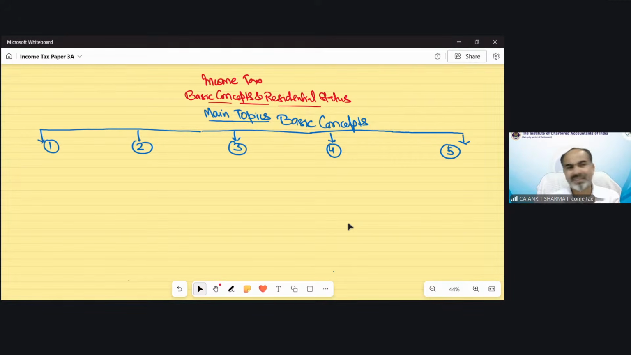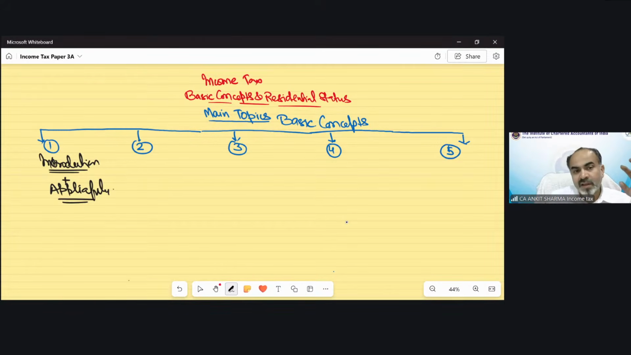In case of basic concept, I have divided that chapter into 5 major topics, which we have already discussed. First was the introduction part of the chapter, in which we went through the meaning of income tax, the basis of chargeability, why it is applicable, types of taxes, etc. That was the main theoretical, or fundamental, provision of this Income Tax Act, in which we saw why income tax is needed in our country, how it is applicable, the components of income tax, etc.